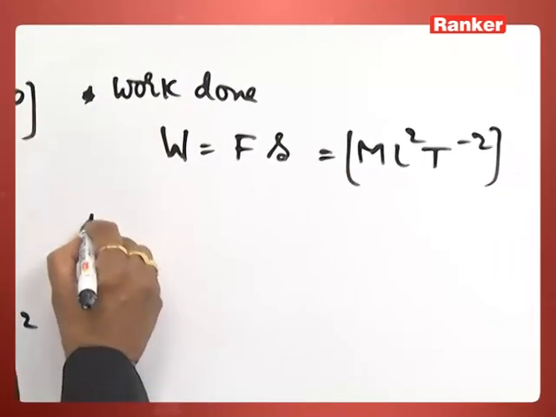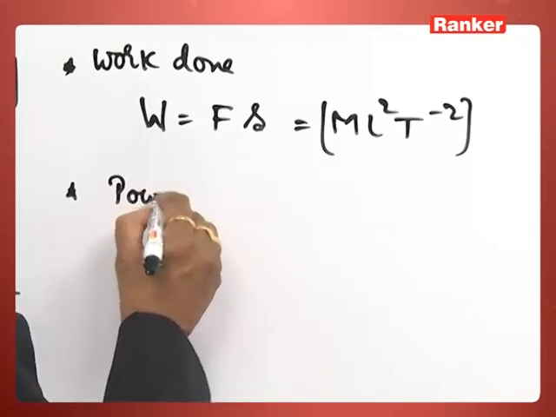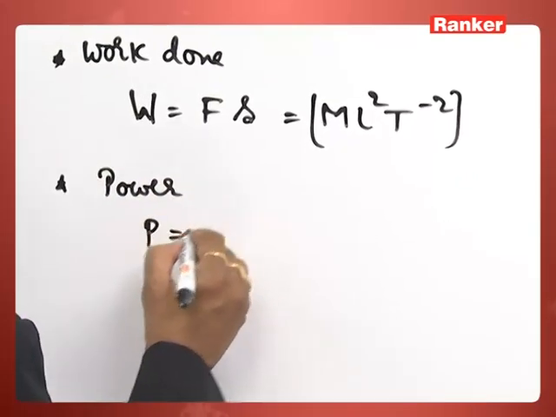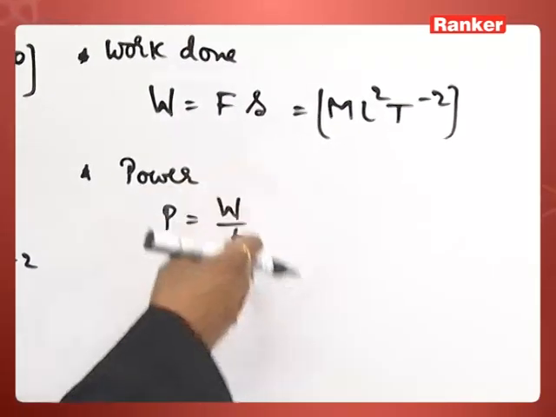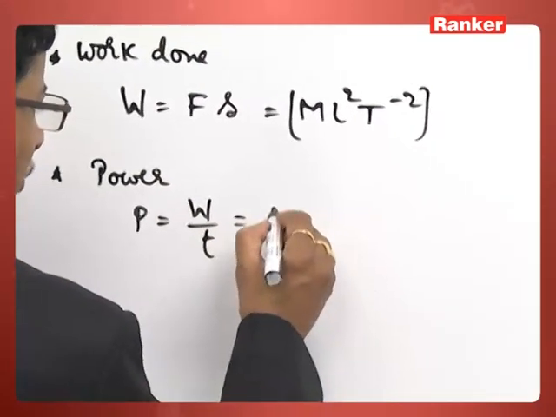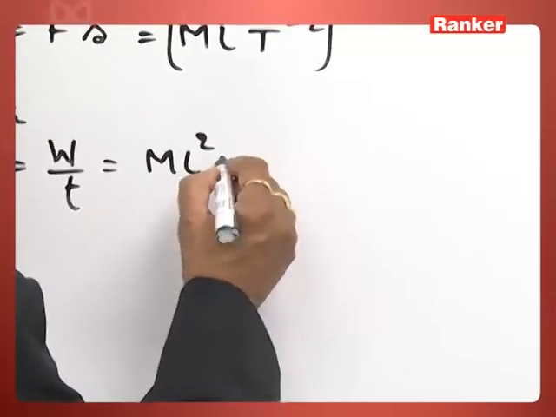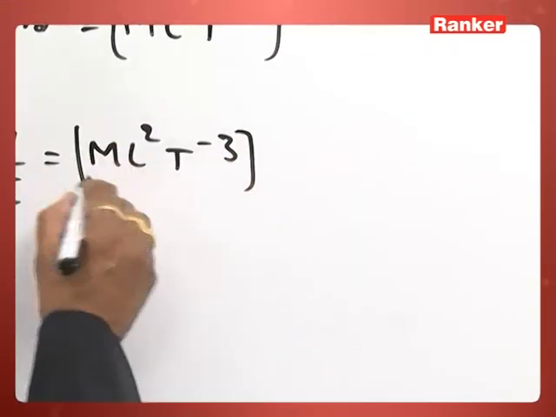Similarly, when I consider the concept of power, it is the rate of doing work, which is W by T. I can now write that one as M L square T power minus 3.